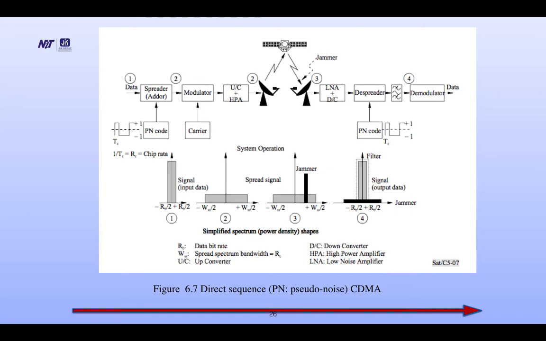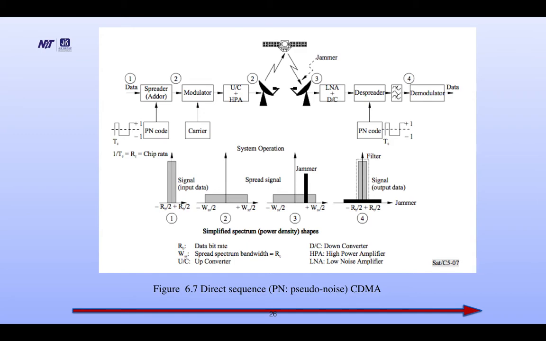Here the data is coming in, then the spreader or adder, then the modulator, then UC plus HPA, where UC is the up converter and HPA is the high power amplifier. Then it is transmitted through the antenna to the satellite, and after the satellite's different operations on the received signal, it is retransmitted and received by another earth station antenna.